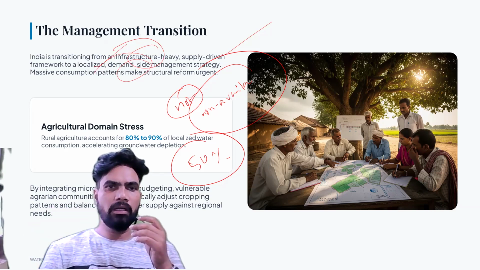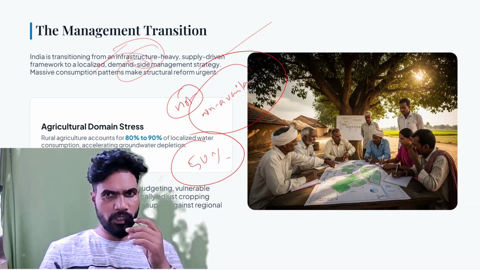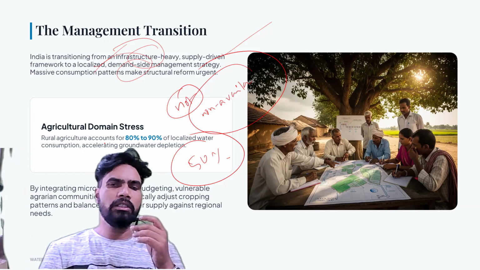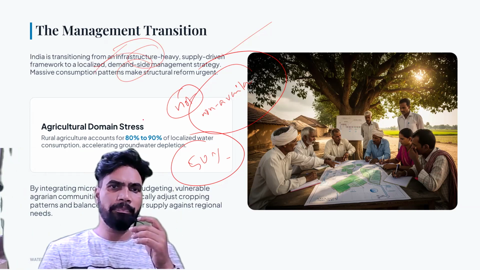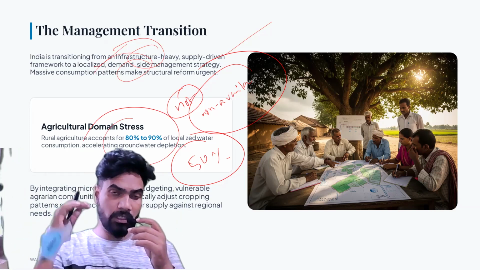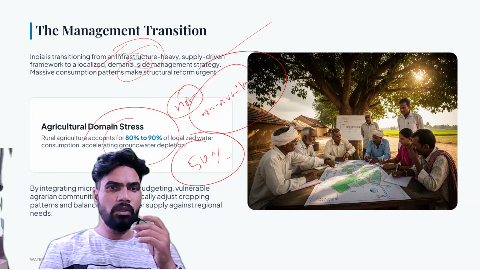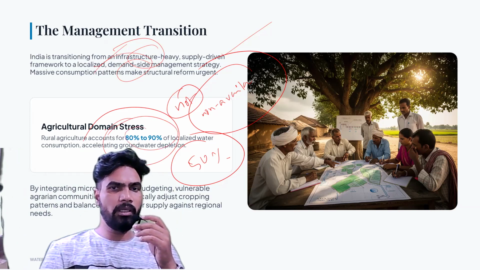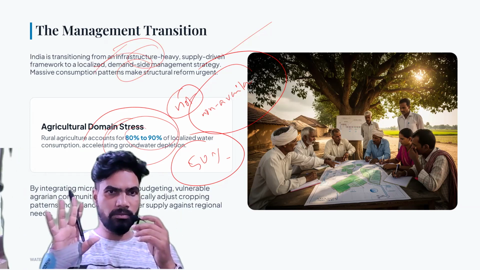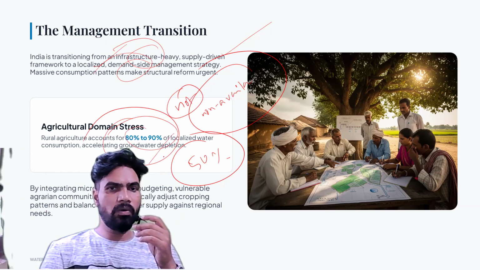If you see the total water usage in our country, especially in rural areas, out of all the available water, 80 to 90% is used in agriculture. So rural agriculture accounts for 80 to 90% of the localized water consumption, which is also accelerating groundwater depletion.